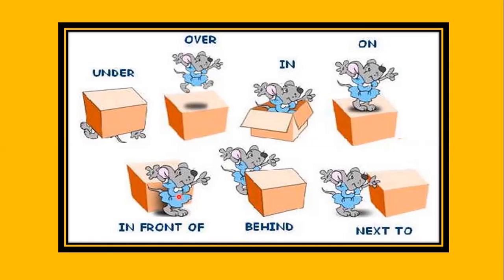Now let's see the fifth picture. Oh, Miss Mousy is standing in front of the box. Wow, so she has actually jumped down and now she's standing in front of the box. And in the sixth picture, Miss Mousy is behind the box. Now, when she is behind, we can see half of her body only, and she is hiding behind the box. And in the last picture, Miss Mousy is standing next to the box, that is at the side of the box. So you see, behind is when she's at the back side of it.